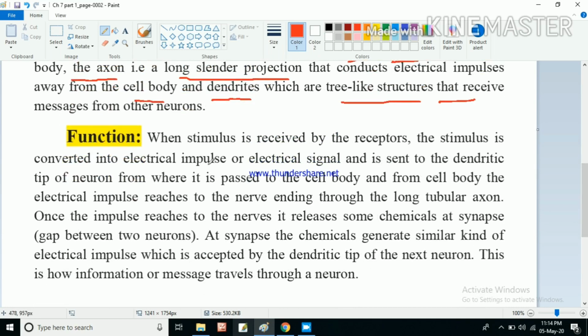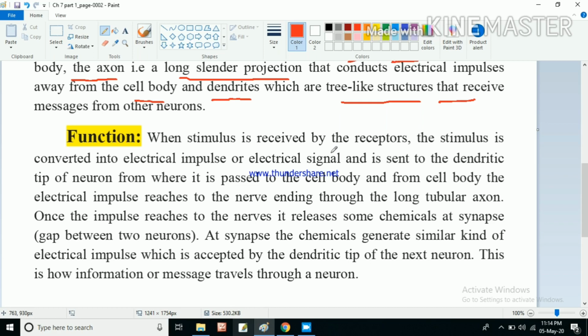In the function, a stimulus is received by the receptors. A stimulus means anything from the outside: if you prick with a pin, or touch a spine or anything that pierces your skin. Or if you see a bright light, that light touches your eye, so that light is acting like a stimulus. The piercing with the needle is also a stimulus. So anything from outside that you are getting is known as a stimulus.